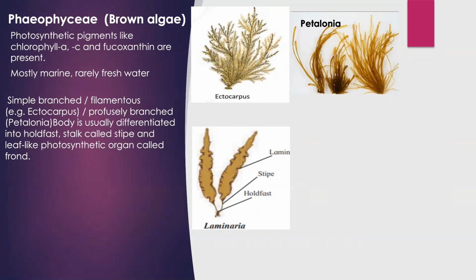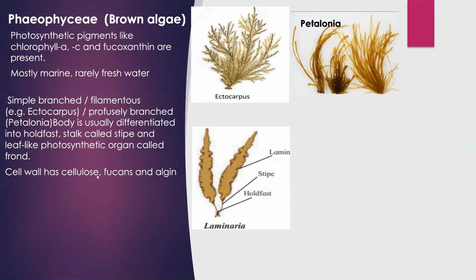Now the next character is the cell wall, which has cellulose, fucans and algin. In case of Chlorophyceae, we have studied the cell wall is made up of cellulose only, but in case of Phaeophyceae, along with cellulose, the cell wall contains fucans and algin. Fucans and algin are polysaccharides.